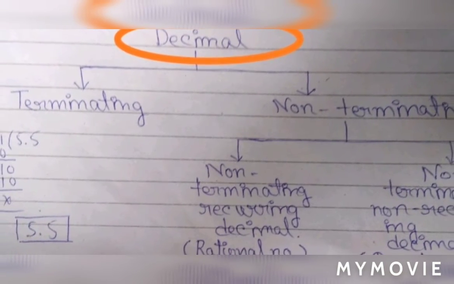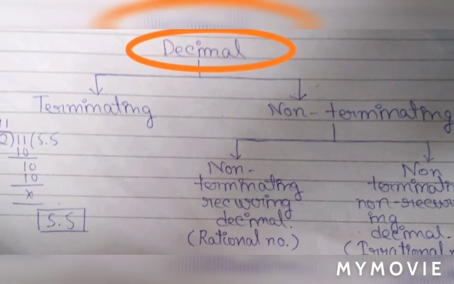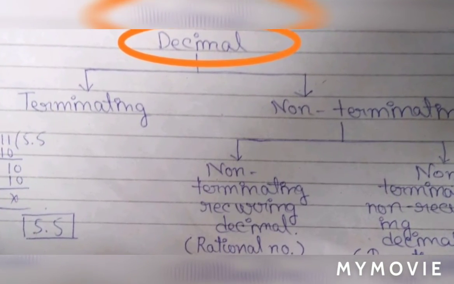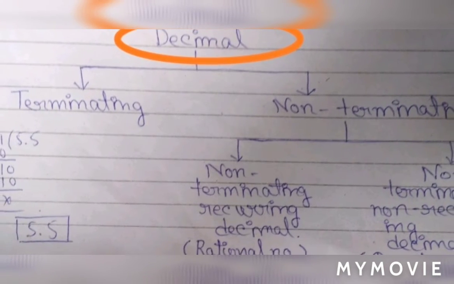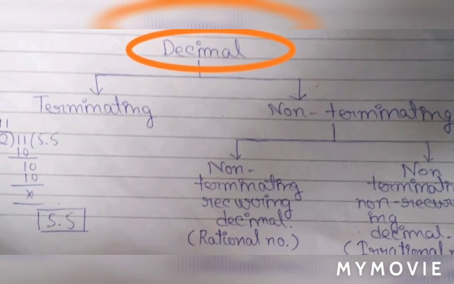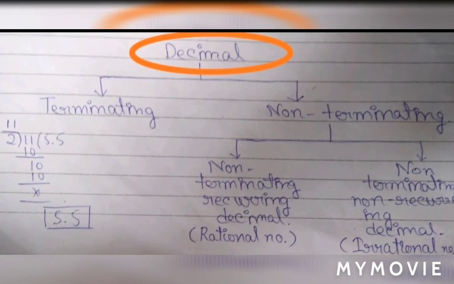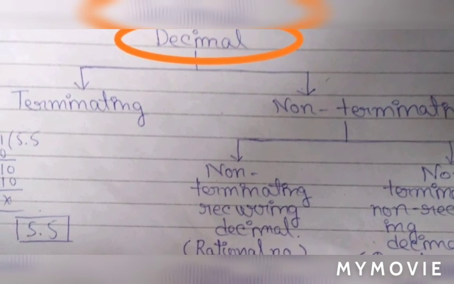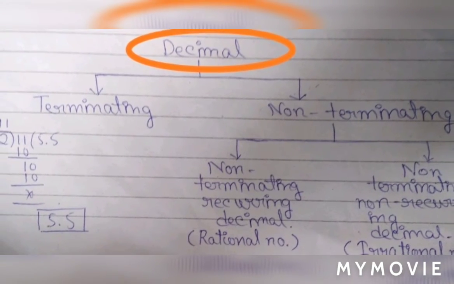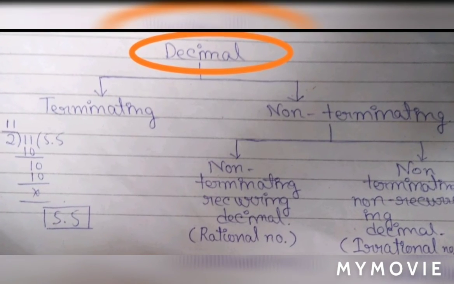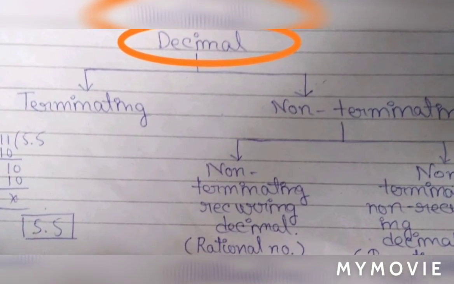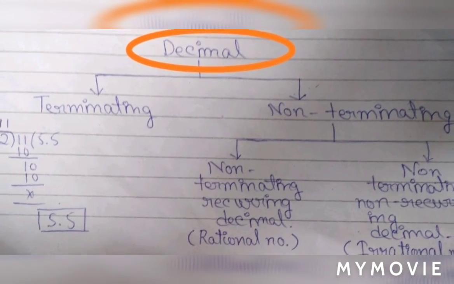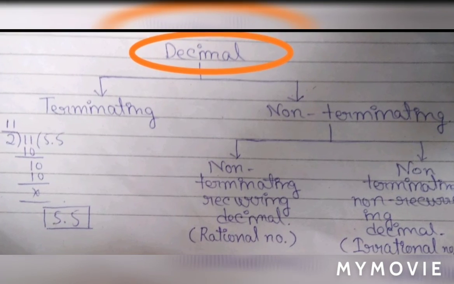Non-terminating non-repeating decimals can be like 7.439372. You can find that after the decimal the numbers which come are not the same, they are totally different from each other, right? As we have seen in the case of non-terminating repeating decimals, the numbers after the decimal are repeating, but in the case of non-terminating non-repeating, the numbers after the decimal are not repeating, they are different. So that is the difference between non-terminating recurring and non-terminating non-recurring.